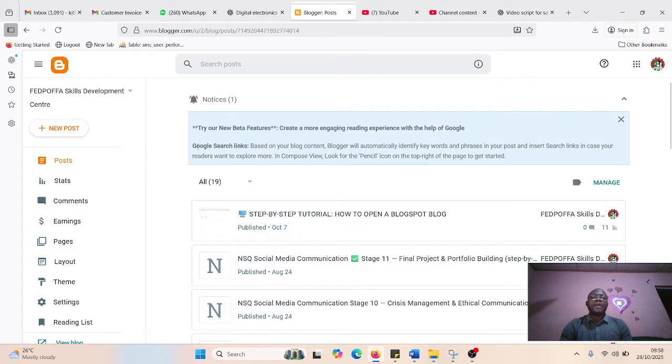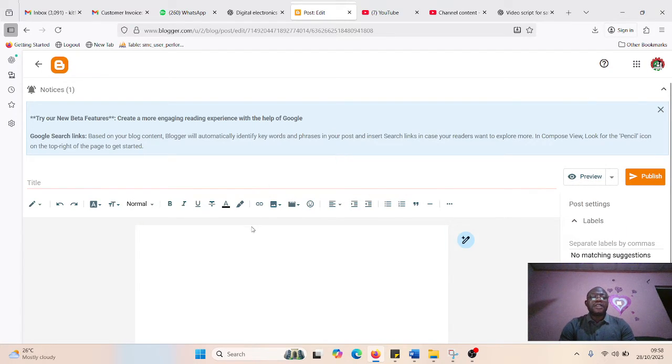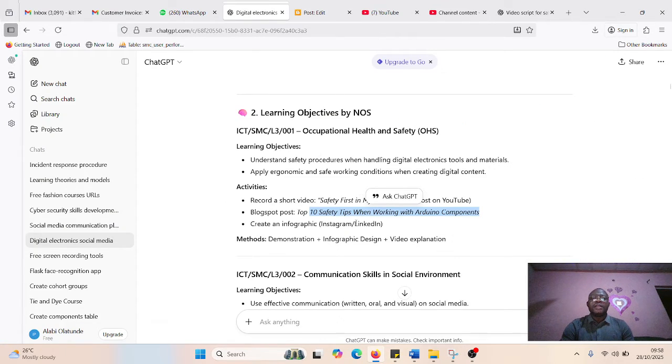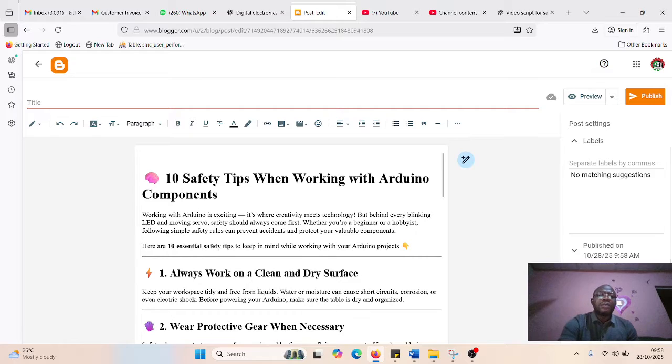Then I'll go back to my blog, create post. Click on create post. Then paste the information there. Then remember the topic. I'll come back to my notes here, my working plan. I'll copy the topic, go back to the post again, paste the topic on top. You have the topic on the top here.